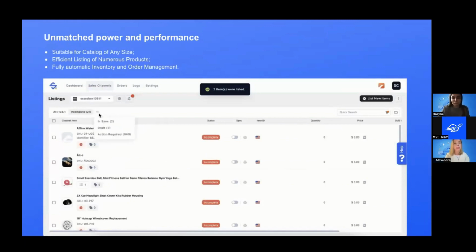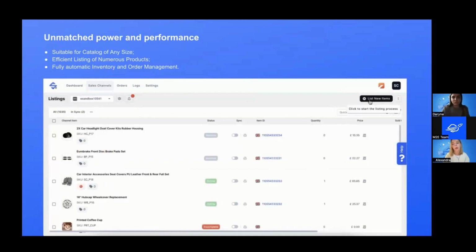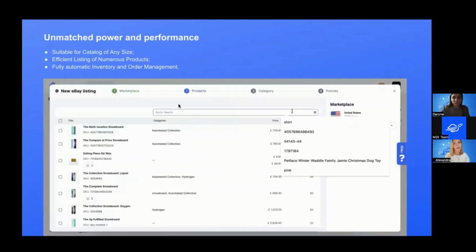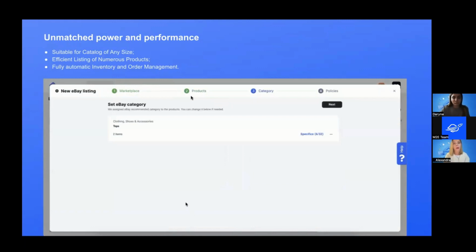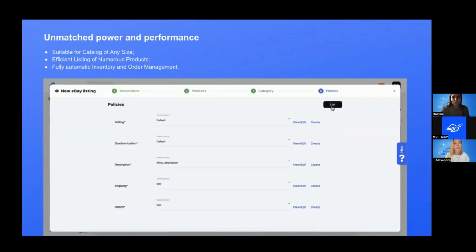And we don't have plans to stop there. We are just going ahead and adding integrations as our customers request them. So in the example below, you will see how the listing process works, because along with managing the existing catalog, we know that our customers need to list new products from their stores.